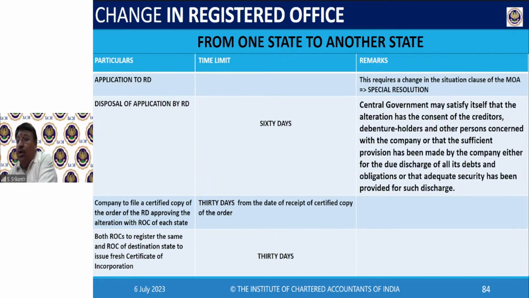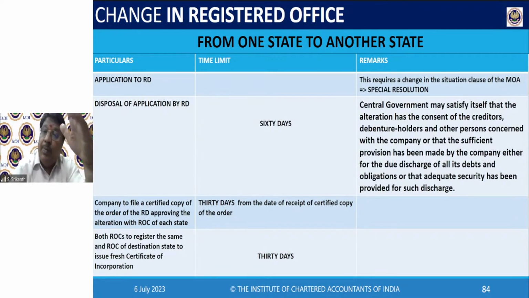Because in some cases, huge employment opportunities may be there because of this company. Public interest is involved. So the chief secretary of the state will have to give a no objection. Like that. It depends. You can always apply for waiver. Because if you are a small operation, not having much importance, they say, sir, no need for all that. They will say. But that decision will be taken by the regional director. Whether to take NOC or not.